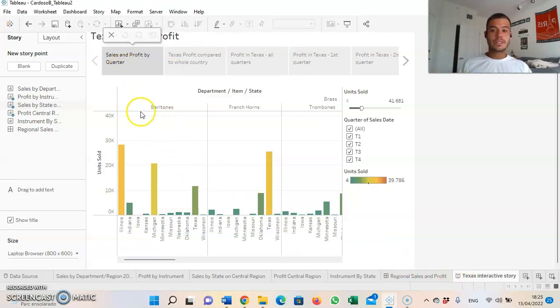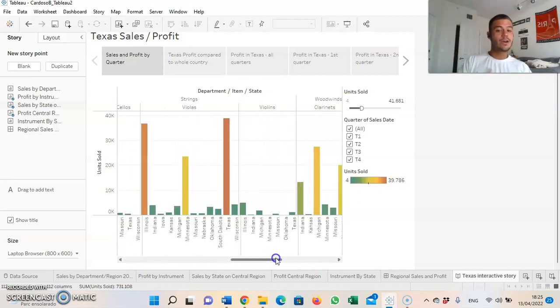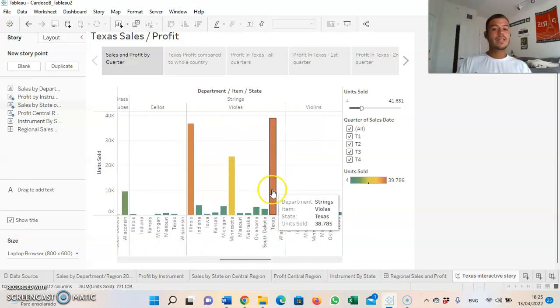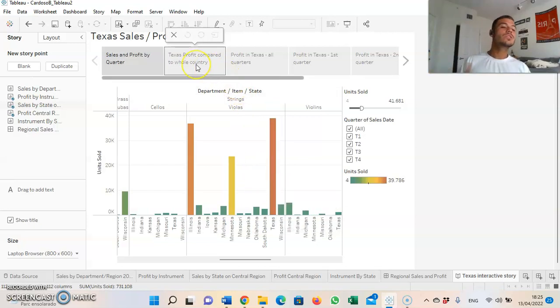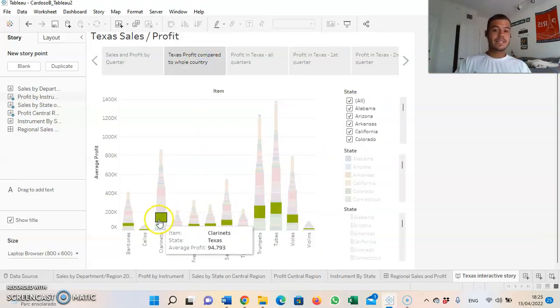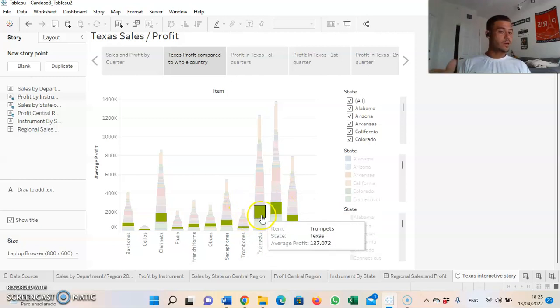First, my story starts with the most broad information. It starts with the sales and profits by all quarters in every single state of the United States. As you can see, the closer to red, the bigger the number. For example, Texas is a very red color. Following on, we start to narrow down the information. Okay, these are the Texas numbers compared to the whole country. Look at the influence Texas has on every single instrument for the whole country. It's a pretty big influence, isn't it?